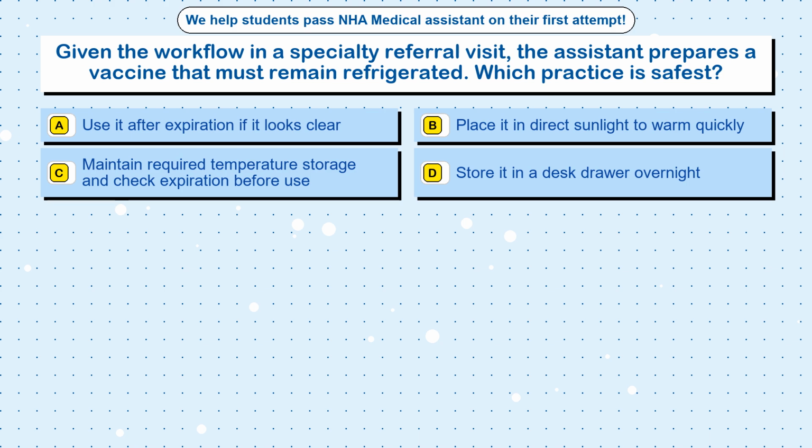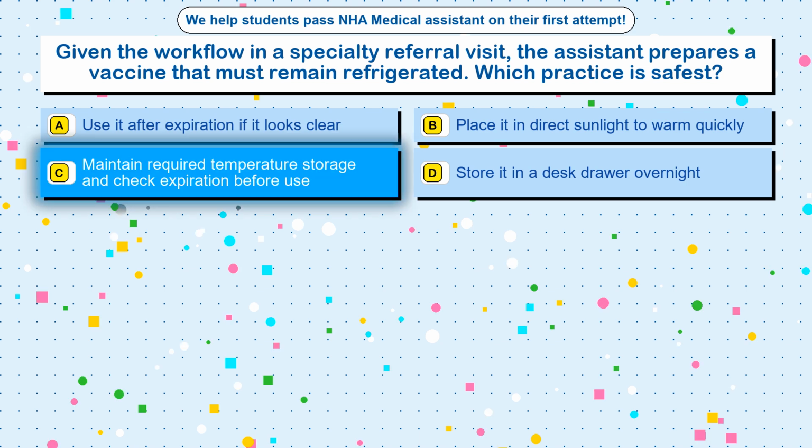Which practice is safest? Option A, use it after expiration if it looks clear. Option B, place it in direct sunlight to warm quickly. Option C, maintain required temperature storage and check expiration before use. Option D, store it in a desk drawer overnight. The correct answer is option C, maintain required temperature storage and check expiration before use.